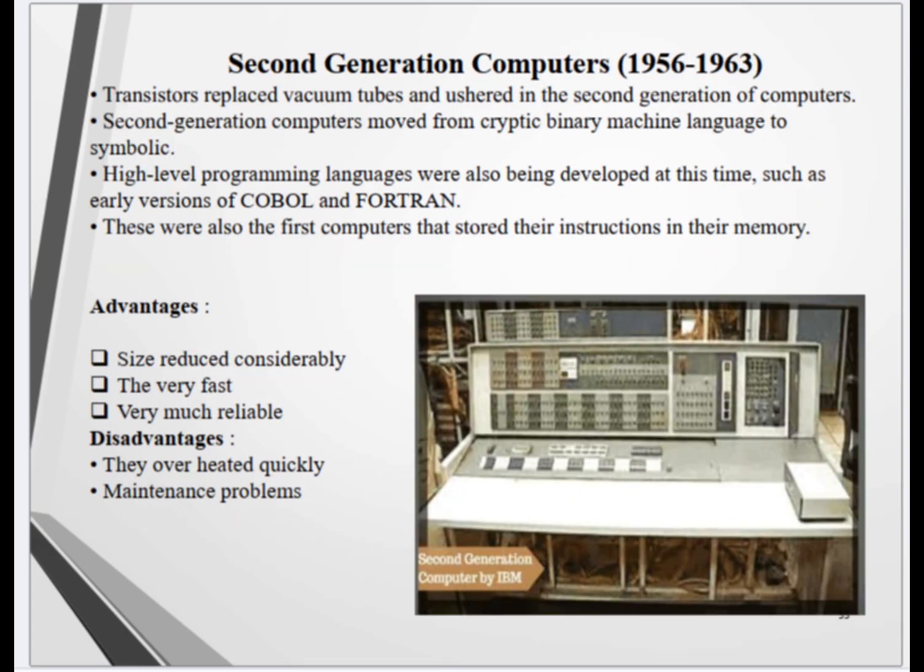32. Second generation computers, 1956 to 1963. Transistors replaced vacuum tubes and ushered in the second generation of computers. Second generation computers moved from cryptic binary machine language to symbolic. High-level programming languages were also being developed at this time, such as early versions of COBOL and Fortran. These were also the first computers that stored their instructions in their memory.